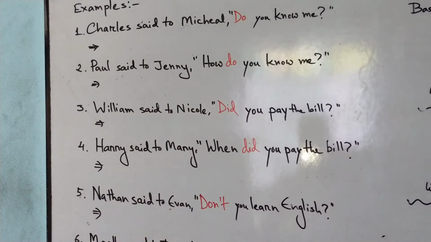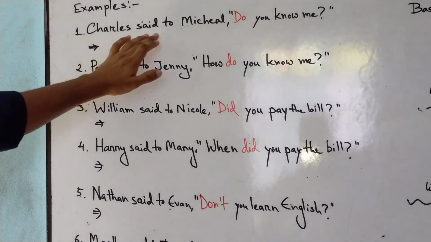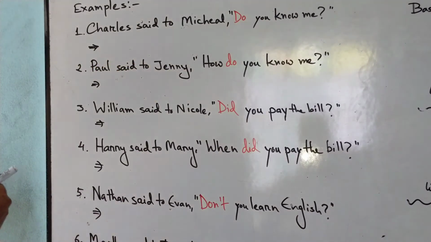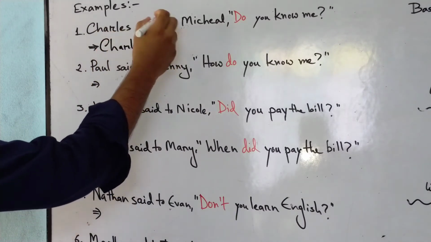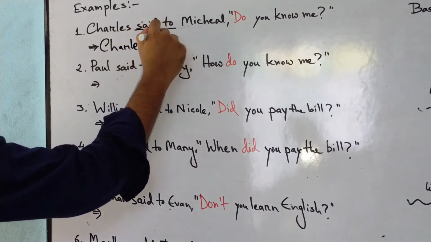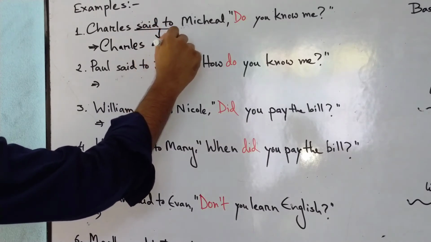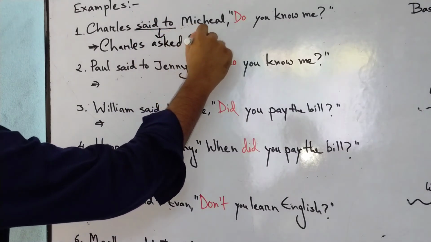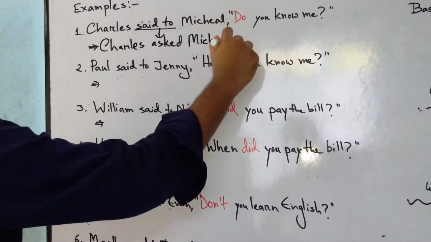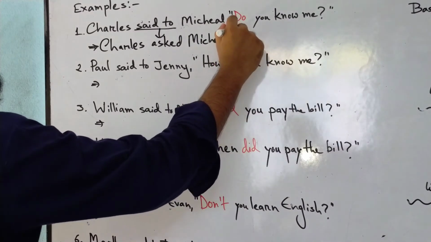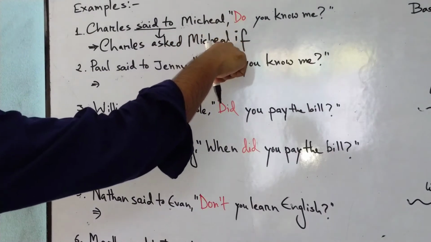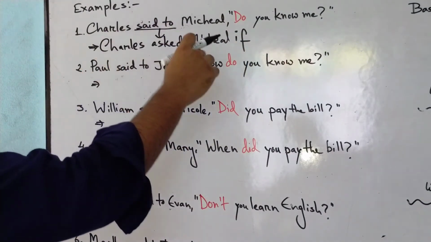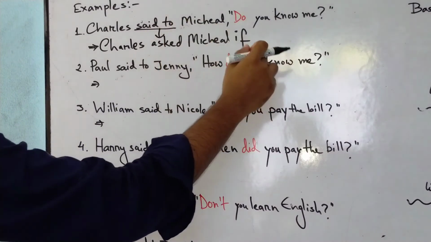Charles said to Michael, "Do you know me?" As you know very well, it's a yes/no question. So let's see how we write the answer. I'm going to write Charles, and instead of said to, I'm going to write asked, since it's a question. Charles asked Michael. So we're going to put if, because for a yes/no question we put if, because Charles is asking Michael to confirm if he knew him.